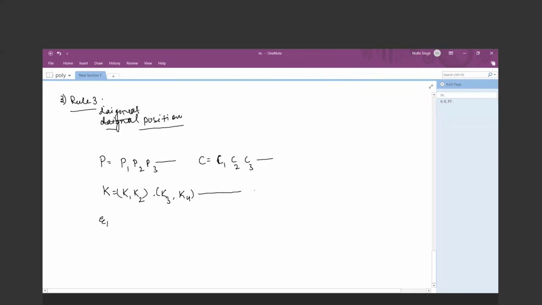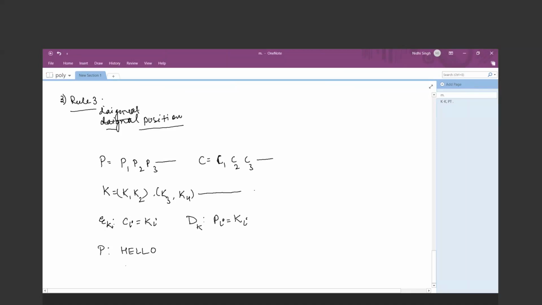What will be my encryption? Encryption says that the ciphertext value is nothing but the key value from the matrix. And the decryption says that the plain text value is nothing but the key value from the matrix. Now the example. Suppose the example is hello.